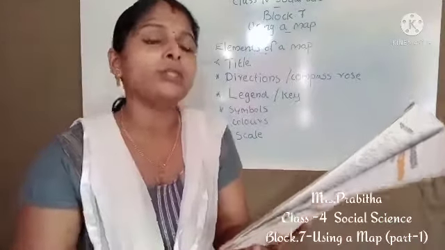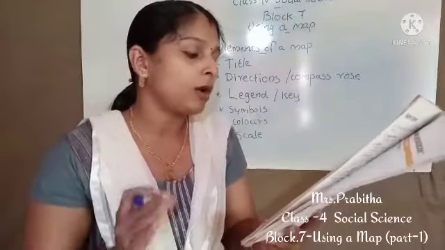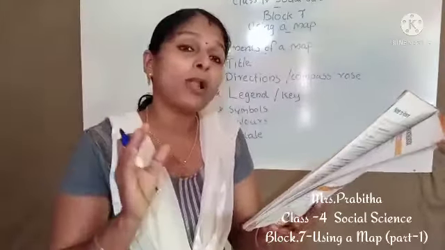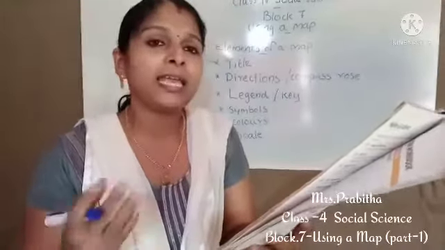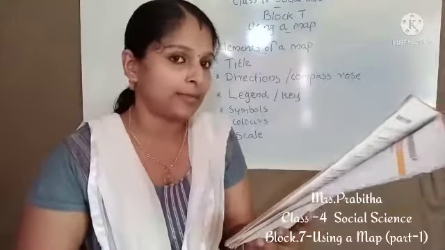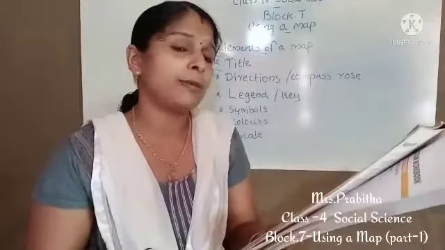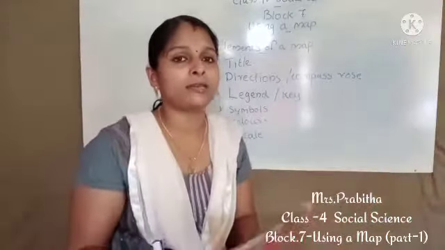So without these elements, the map will not be true. How will we write the answer? All the elements of a map are important because they give all the details about the information shown of a place. Without these elements, it will not be a true map. So this is the way you have to write the answer.